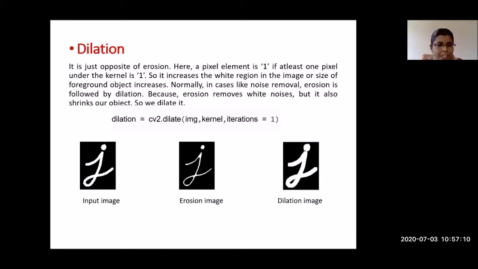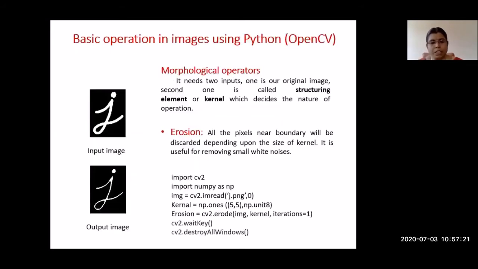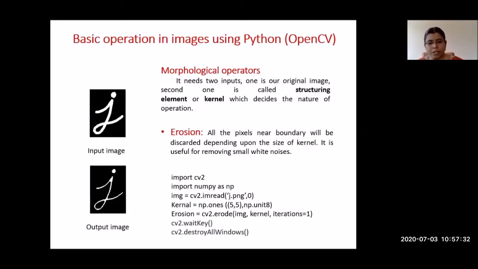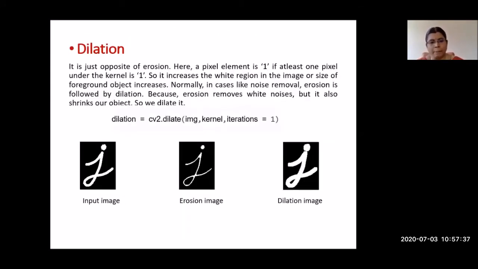So what is the dilation command in Python? The first two lines and the last two lines are the same. In the third line we read the image. In the fourth line we give the kernel size. See, these first four lines are the same. Only the fifth line I am changing here. Instead of erosion, I am going to do dilation. So dilation is equal to cv2.dilate, the same thing. Instead of giving erode, we are giving dilate. So this command dilates our image.